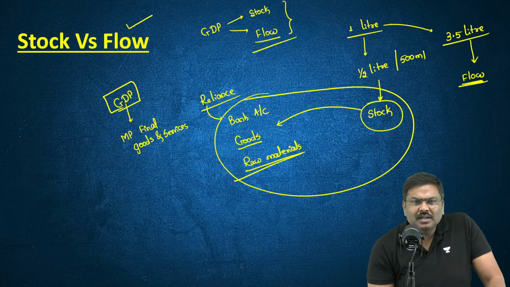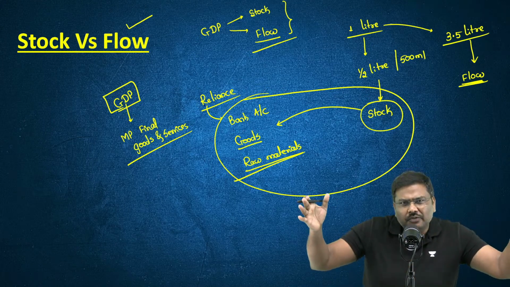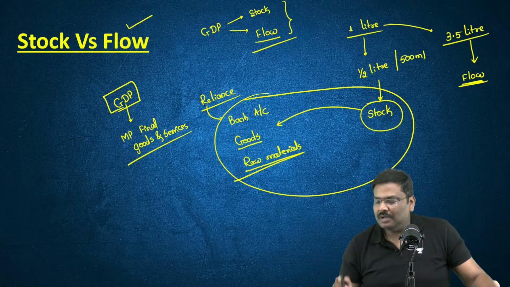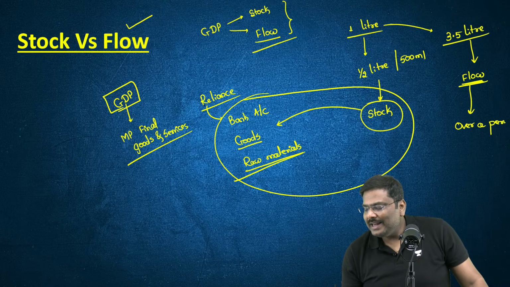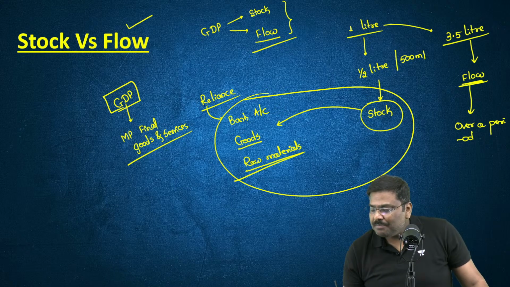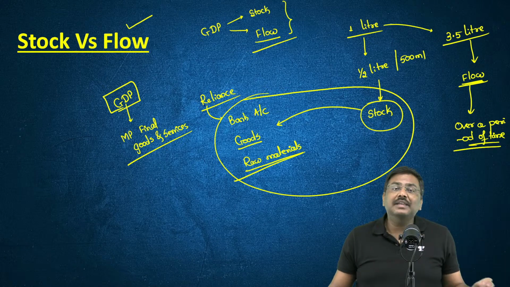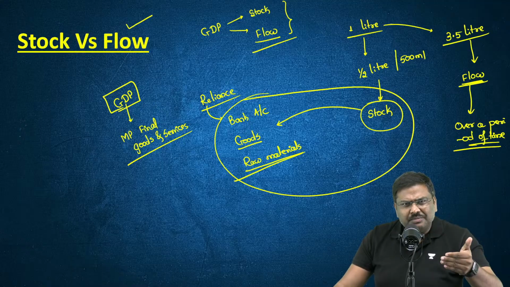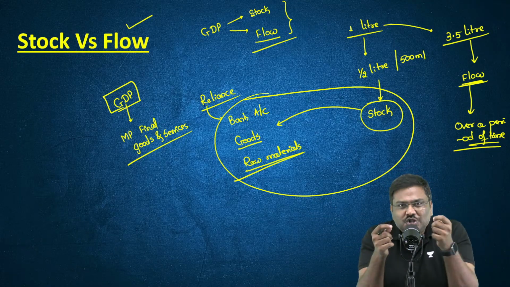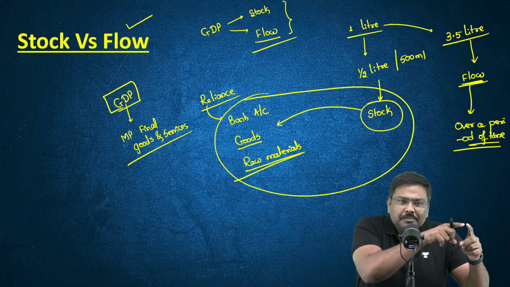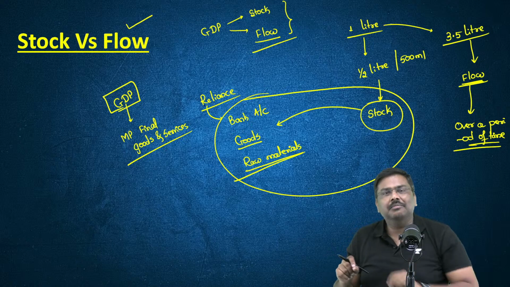Now tell me, are you counting the market prices at a specific time or for the full year? Over a period of time. Flow means over a period of time. Any indicator which is measured over a period of time is called a flow. Is everybody clear? Please do let me know. Whenever you measure something over a period of time, that is called a flow concept. GDP, you're counting the market price of all the goods and services for 1 year, over a period of time.